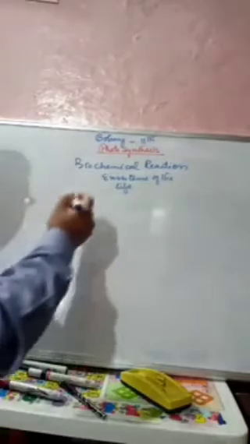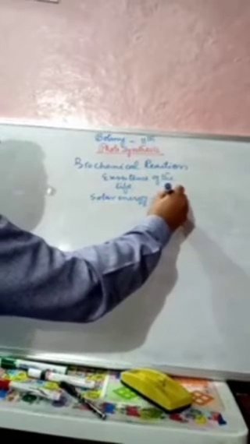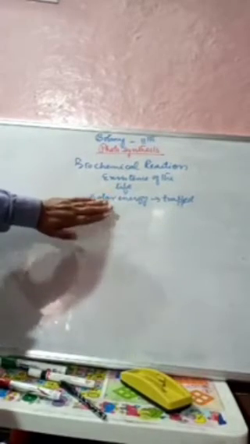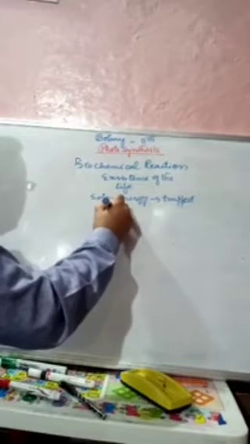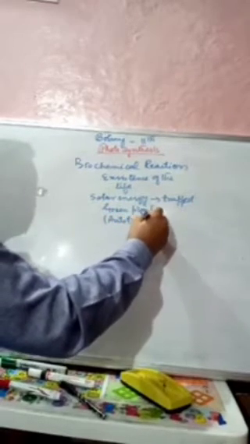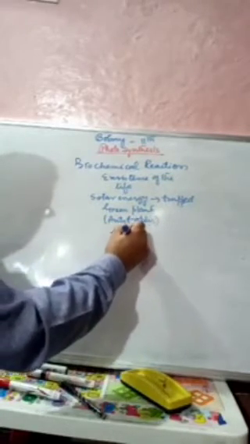It is the only process on the earth by which solar energy, that is the sunlight, is being trapped by the organisms or by the green plants, or we can say by the autotrophs, and then it is being converted into food for the rest of the organisms.